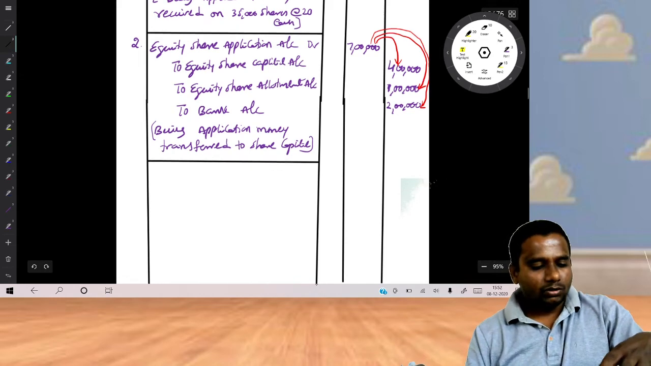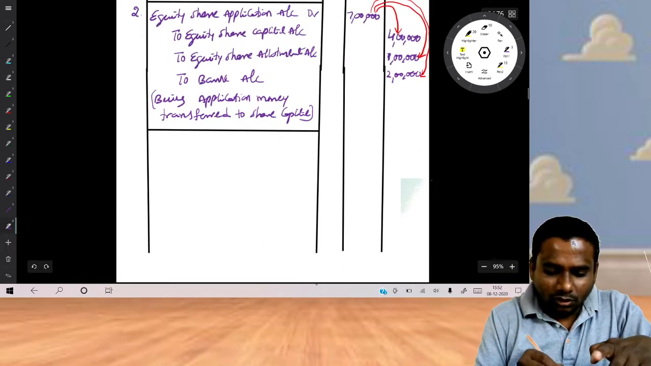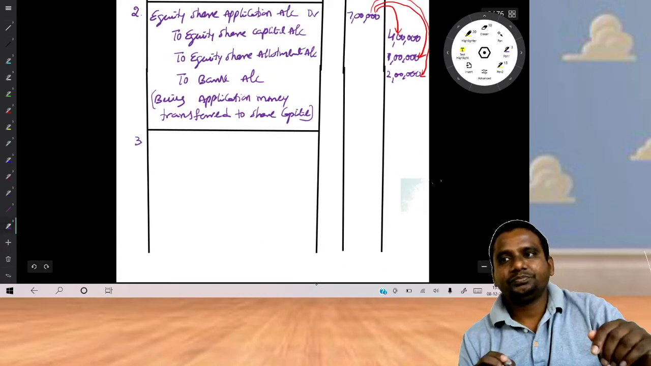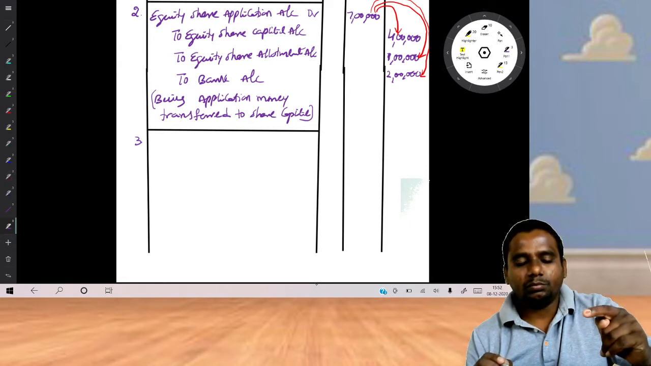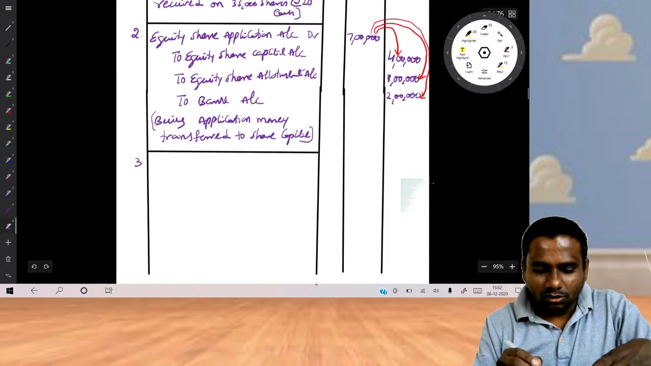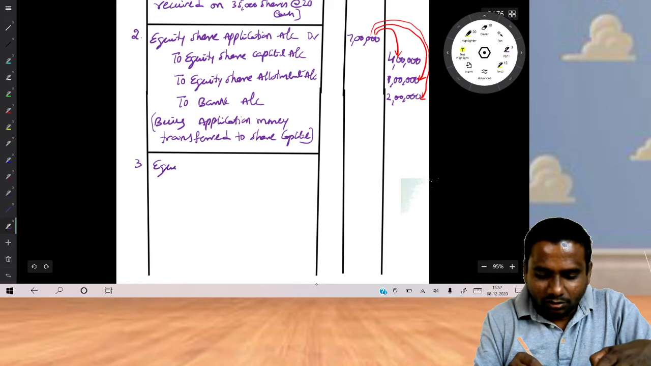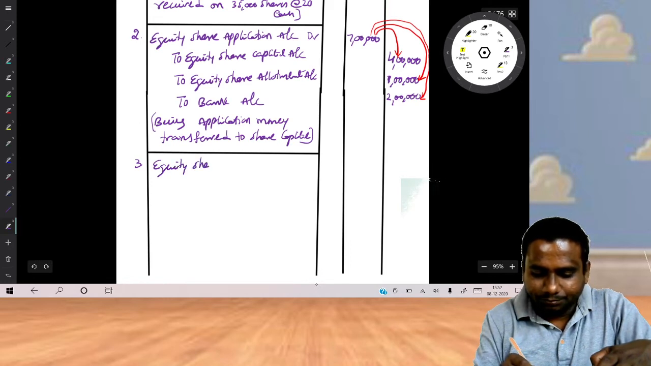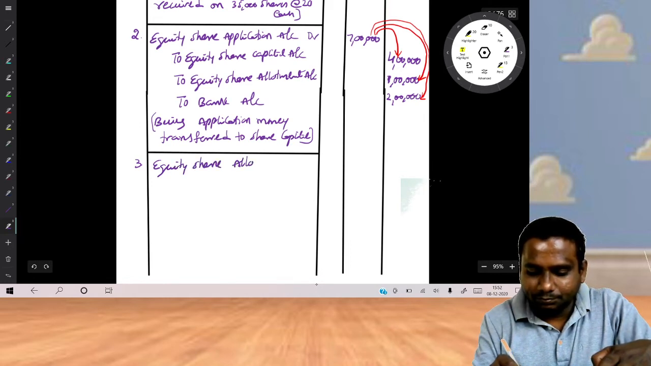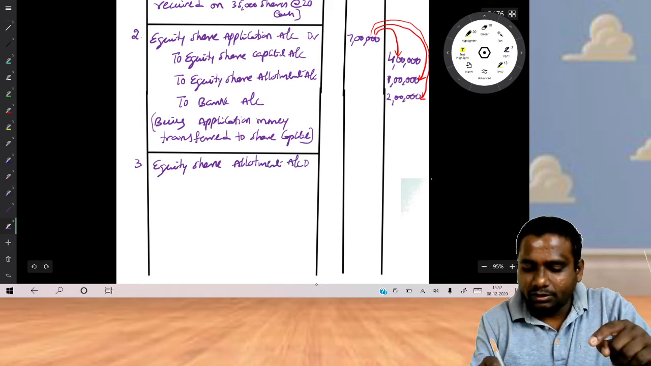Two entries are over. What is the third entry? The third entry is for allotment amount due. What is the entry for allotment? Equity share allotment account to debit.